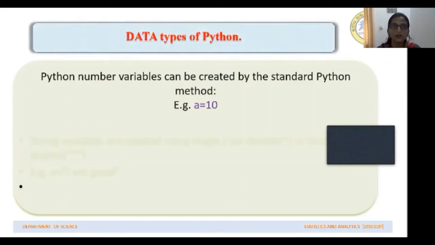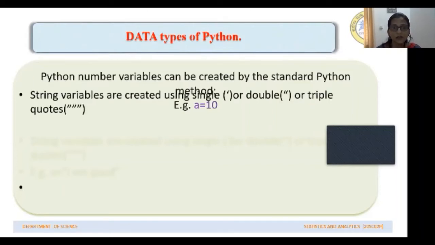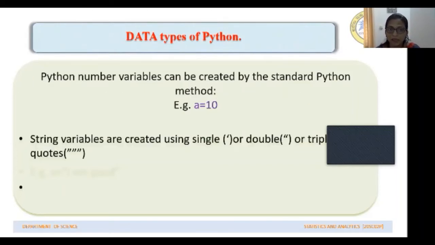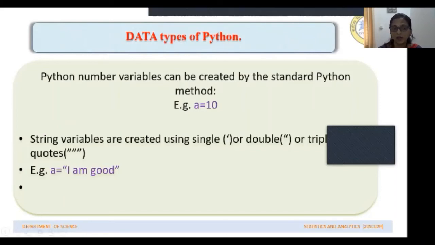Same way, if you want to create a string variable, then that text must be written within a single quote or double quote or triple quote and should be assigned to the variable. For example, like this, A is equal to, within the double quote, if you write I am good, this string will be assigned to variable A.